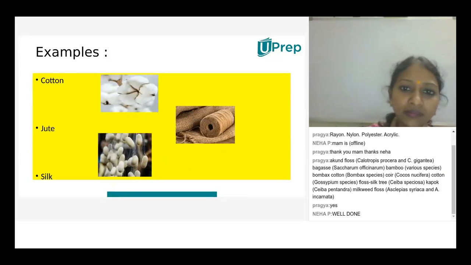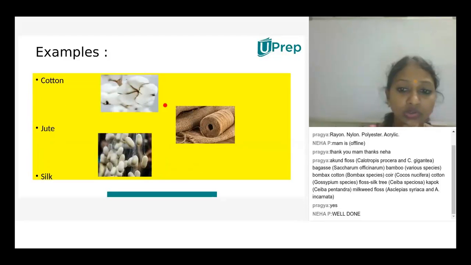I am from South India, and near our house we have many coconut trees, and we use them for many uses. Like coir, we use it for making many mats.